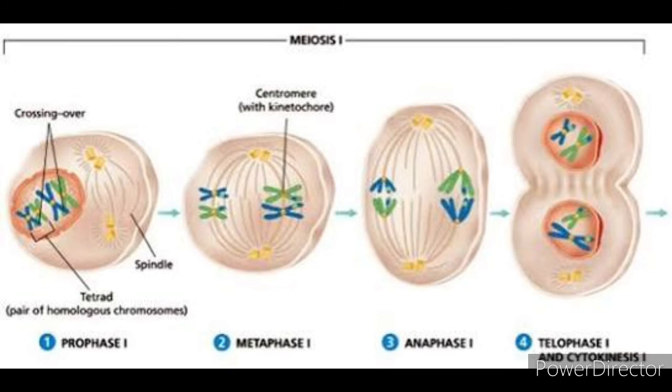Now we will go towards the telophase first. This is the fourth and final phase of meiosis first. Chromosomes uncoil to form chromatin. The spindle fibers disappear. The nuclear membrane and the nucleolus reappear, forming 2 daughter nuclei.